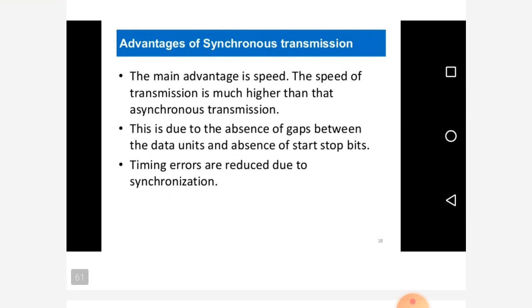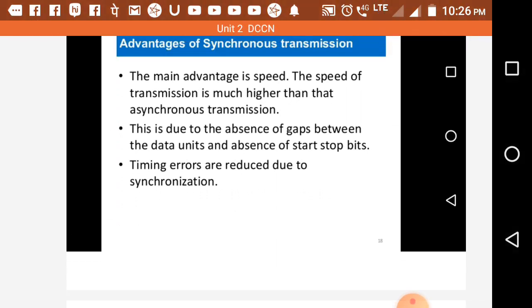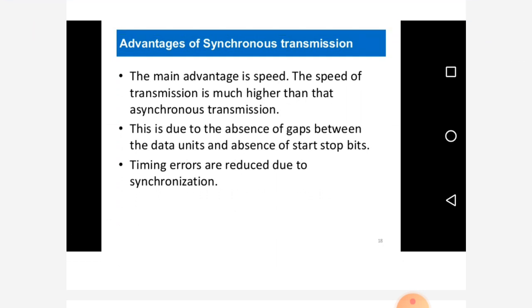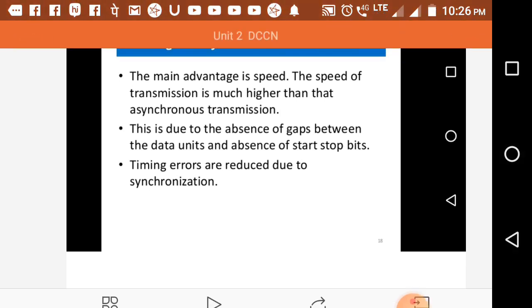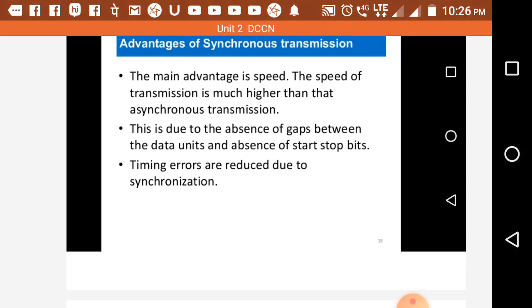Then what are the advantages of synchronous transmission? The main advantage is speed. The speed of transmission is much higher than asynchronous transmission. This is due to the absence of gaps between the data units and the absence of start and stop bits. The timing errors are reduced due to the synchronization.